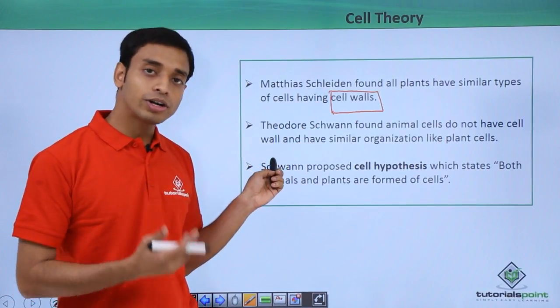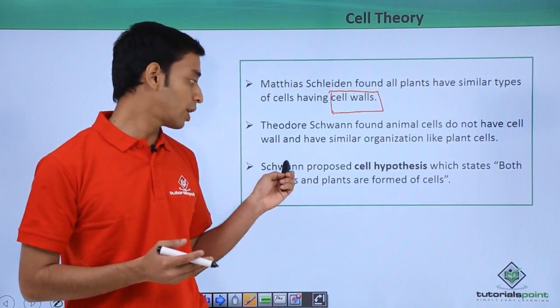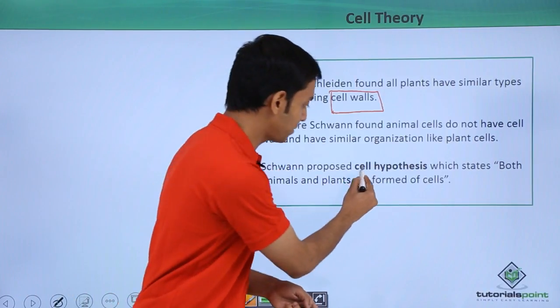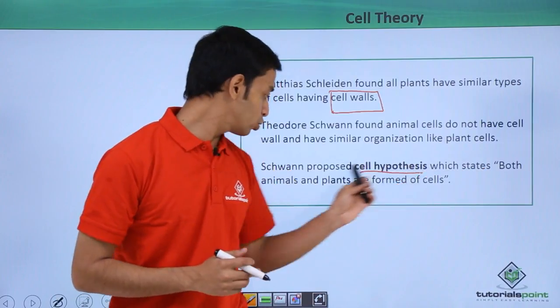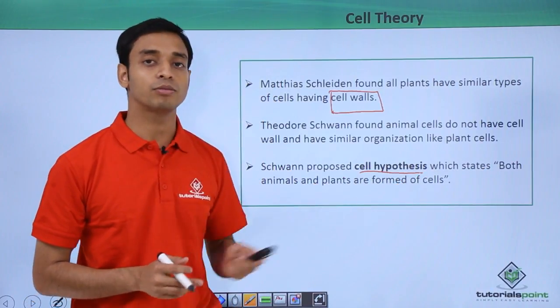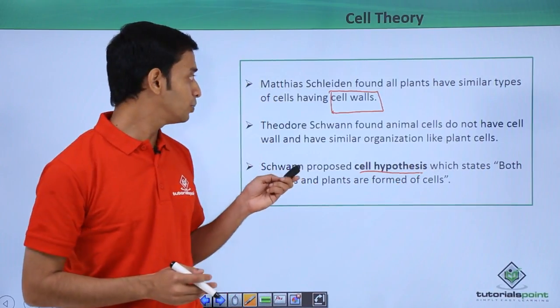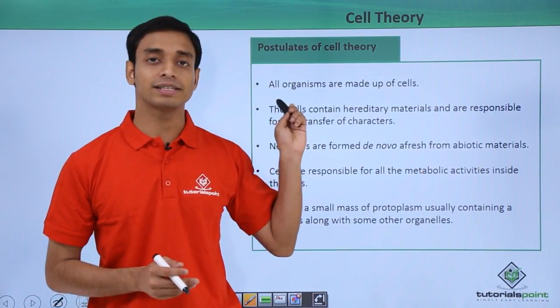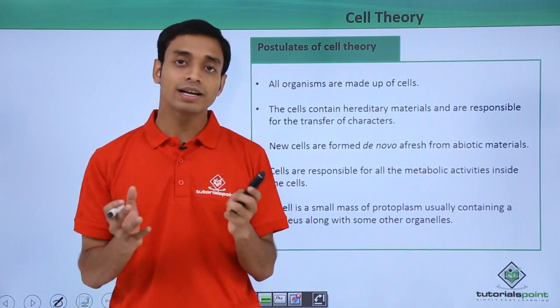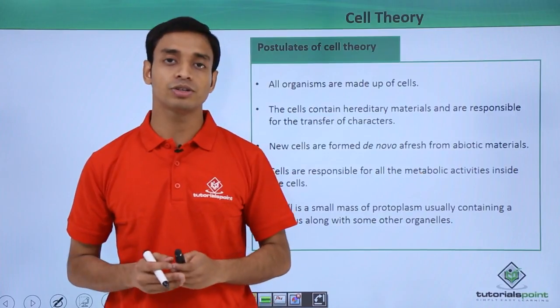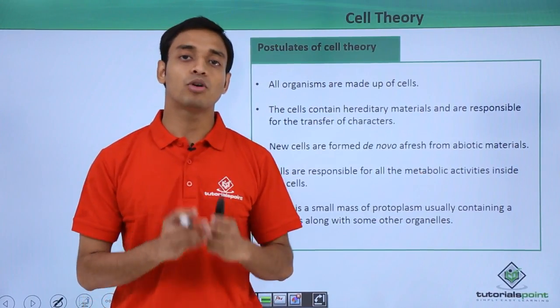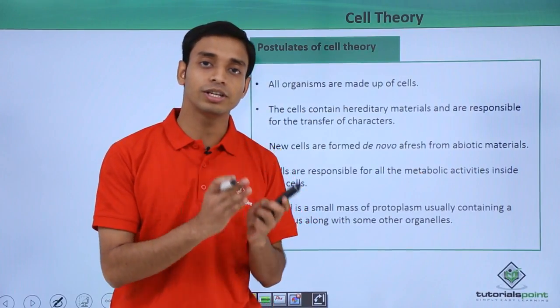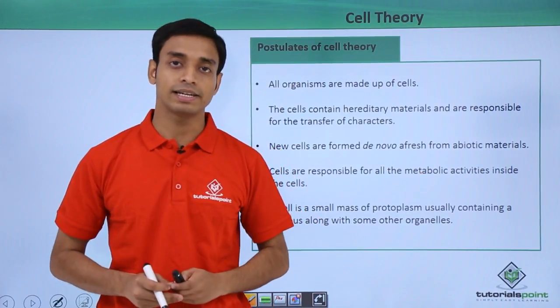According to the observations made by Schwann, he proposed the cell hypothesis. This hypothesis states that both animals and plants are formed of cells. These two scientists, Matthias Schleiden and Theodor Schwann, collaborated their observations and came up with the cell theory. Now let us see what the important postulates of the cell theory are.